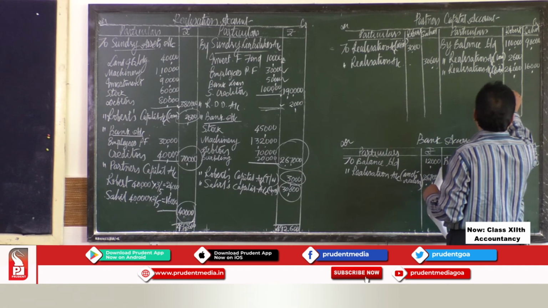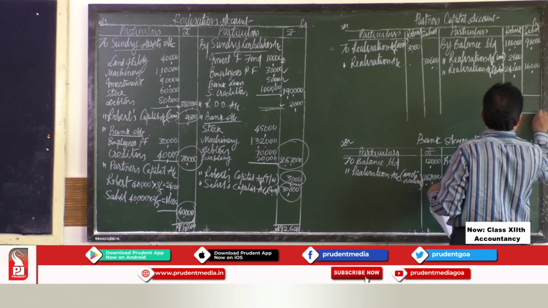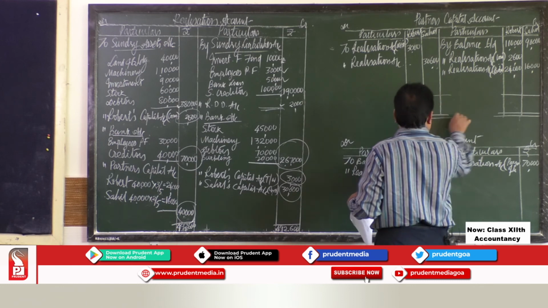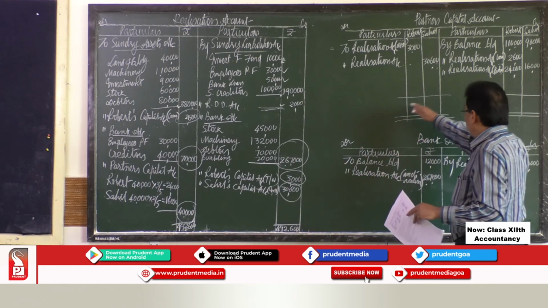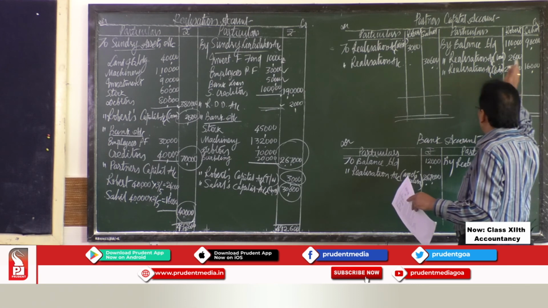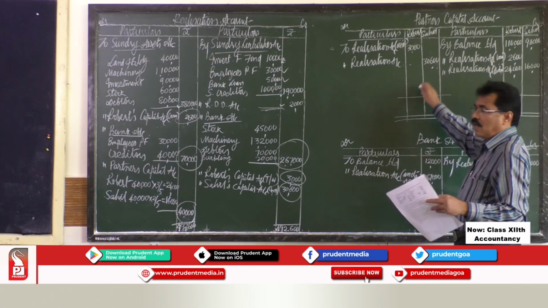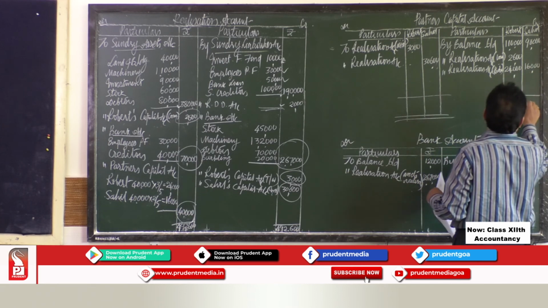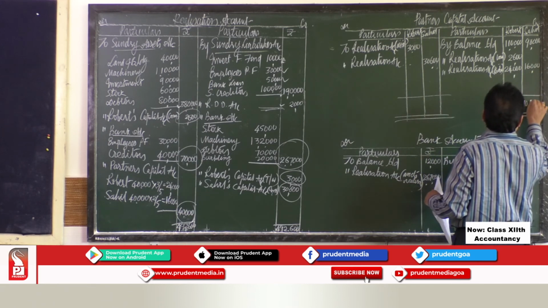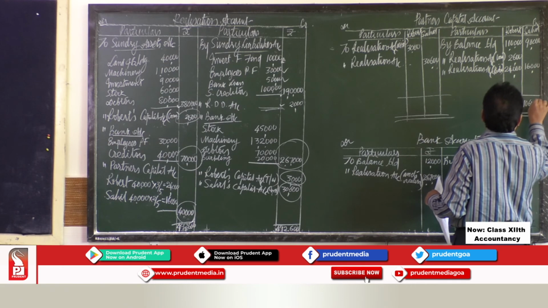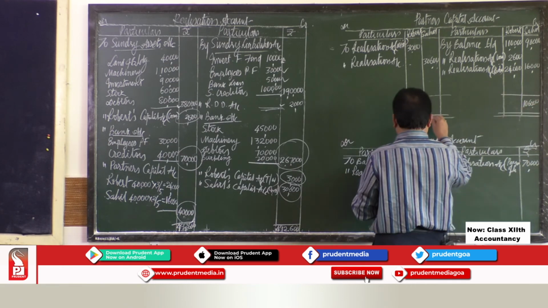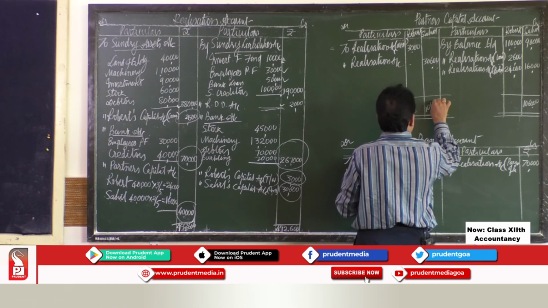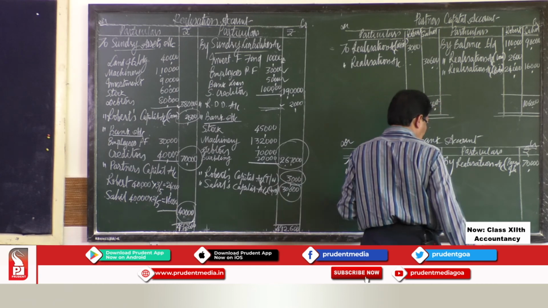Now, we have to balance this capital account. You have to see whether the credit side total is more or the debit side total is more. So, this is 90,000 plus 16,000 gives you 1,06,000. Bring that 1,06,000 to the debit side.